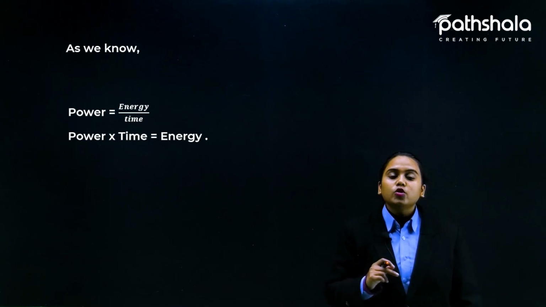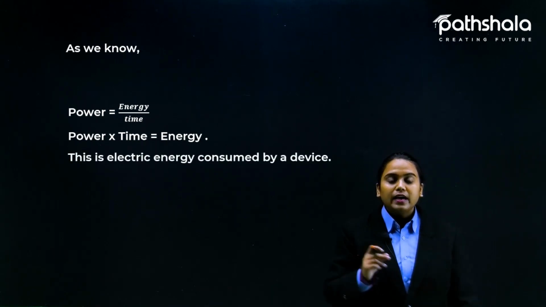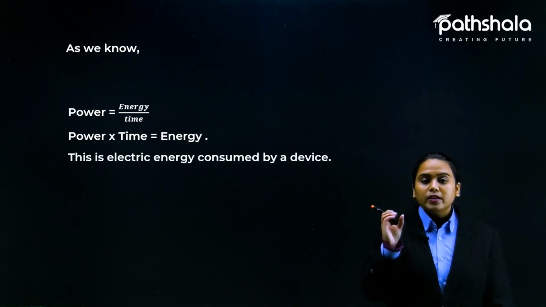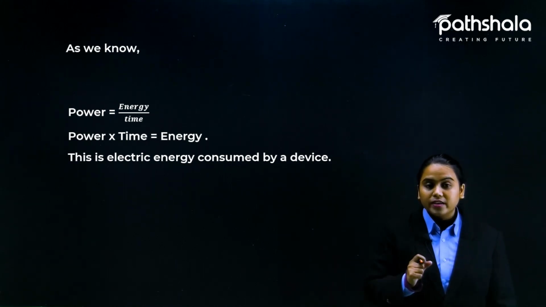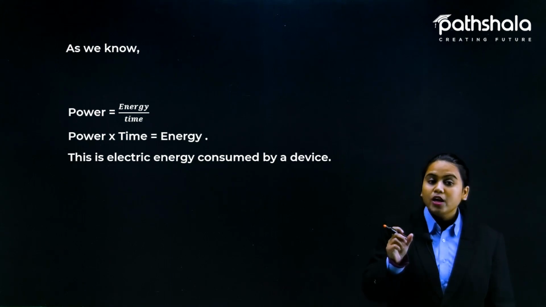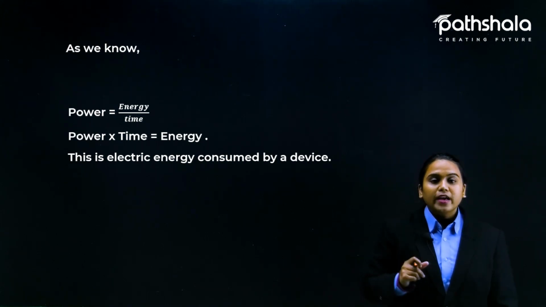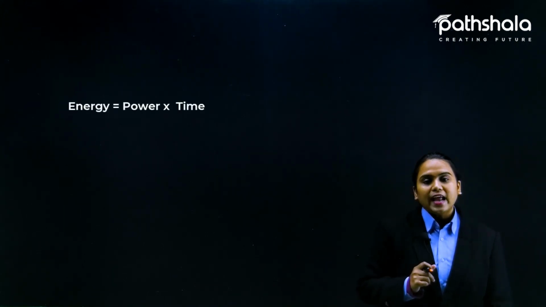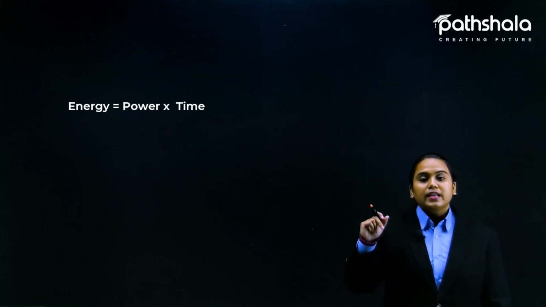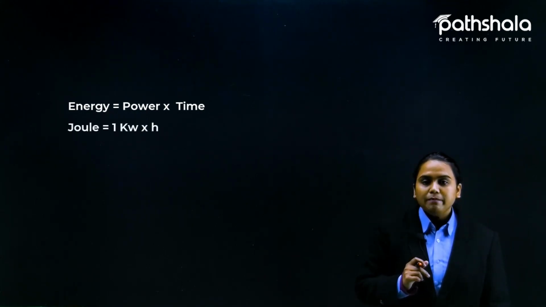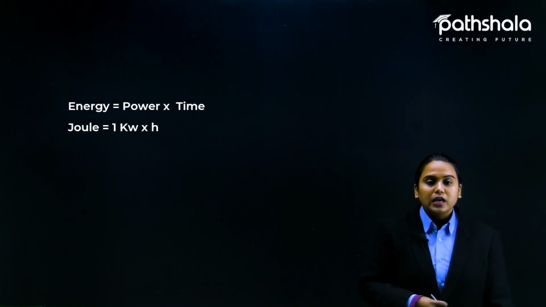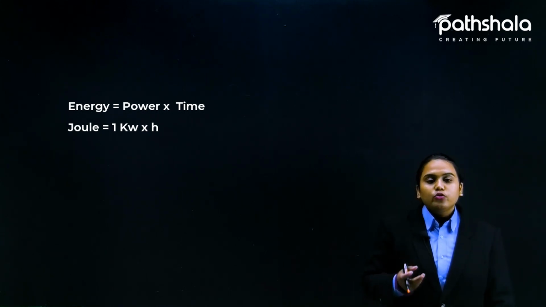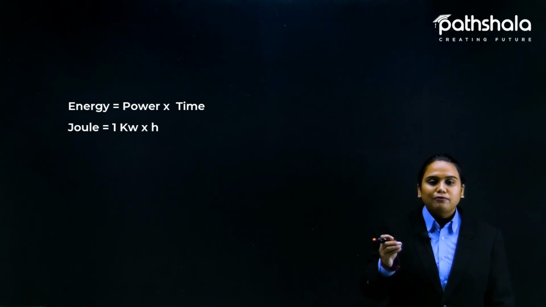But the energy consumed cannot be calculated in joules only, because these devices consume lots of energy. So this is how we calculate the energy, that is power multiplied by time. Joule is equal to 1 kilowatt multiplied by hours. You are not going to use a device just for 1 second or 2 seconds.